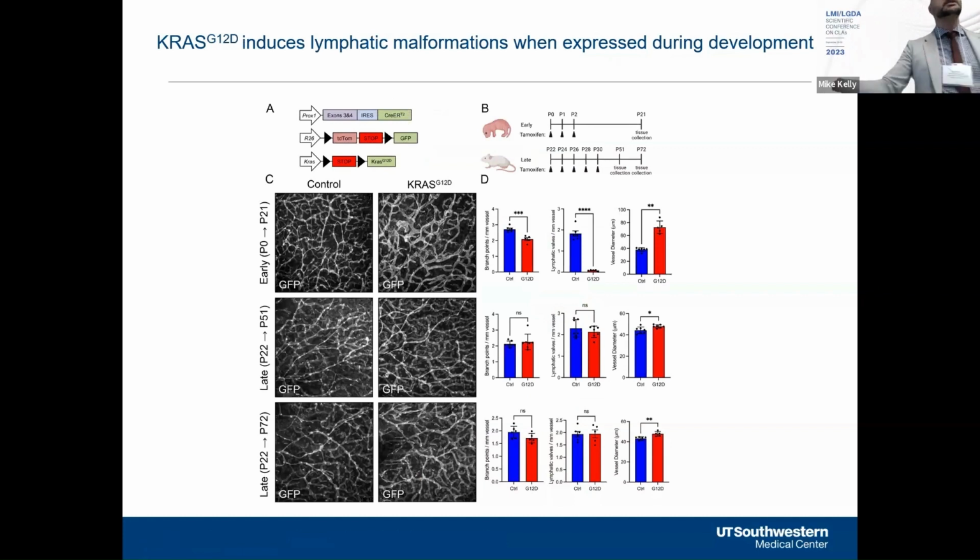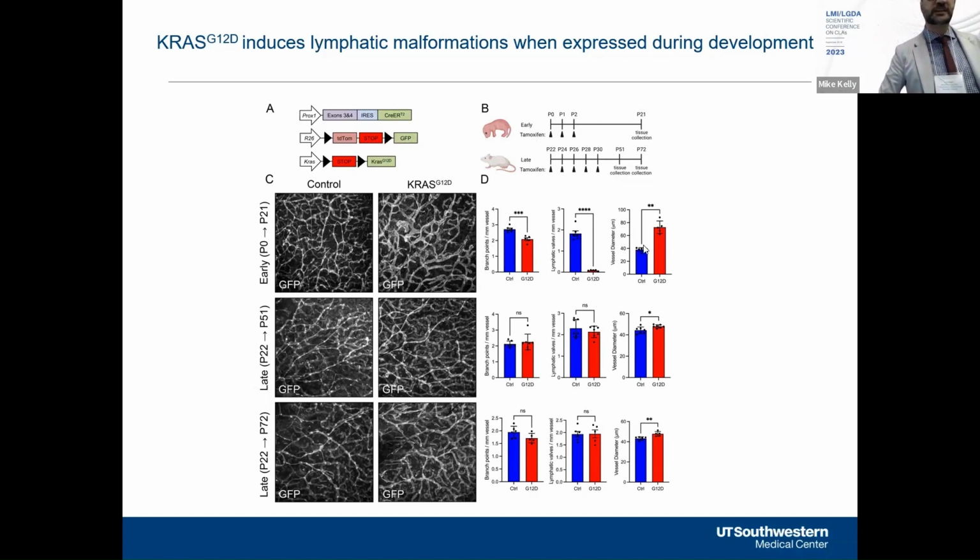After administration of tamoxifen to our mice, CRE recombinase excises the transcriptional stop sequences upstream of GFP and KRAS, resulting in the expression of these genes in lymphatic endothelial cells. To induce KRAS expression in newborn animals, we fed newborn mice tamoxifen and then collected ears from the mice 3 weeks later. What we found was that the number of lymphatic branch points and number of lymphatic valves was significantly reduced in mutant animals.